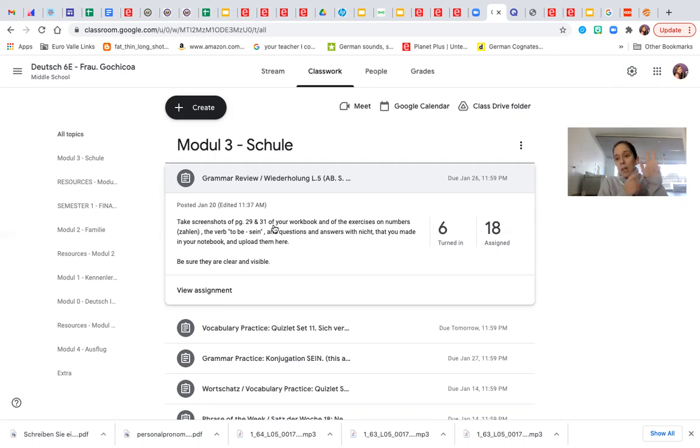So it can be in 3 screenshots if you have the exercises together, or if you have the exercises apart, then it can be in 4 screenshots. So that is all for today. Let me stop the share. Thank you so much for watching this video and for doing this work. Ich danke vielmals. I'm very grateful. So try to complete this activity by Monday, and I will see you guys on Tuesday. I really look forward to seeing you again in class.